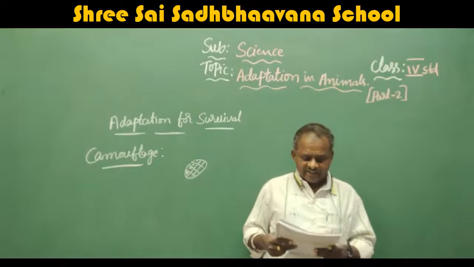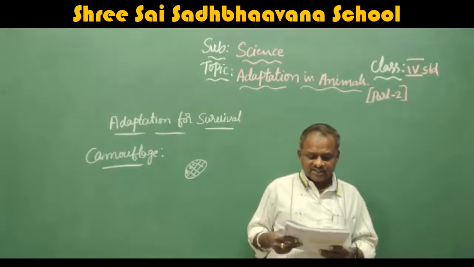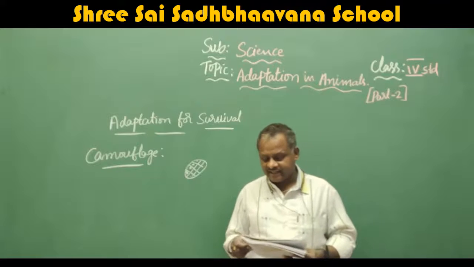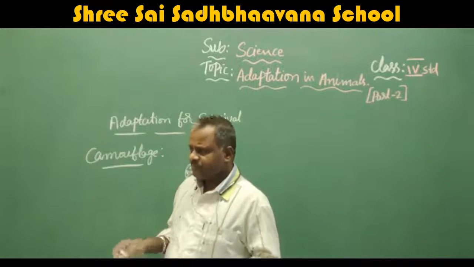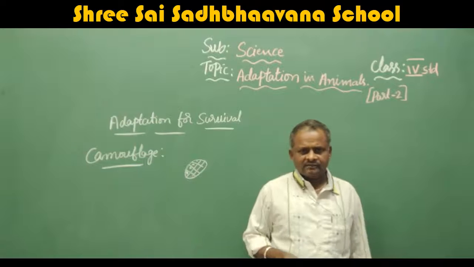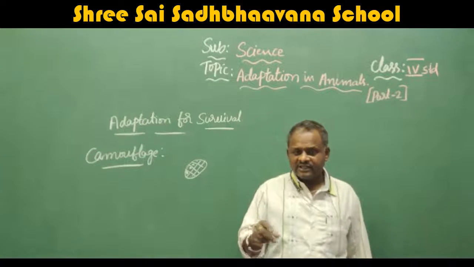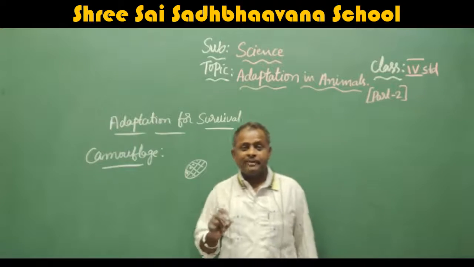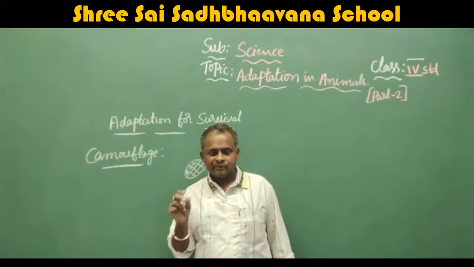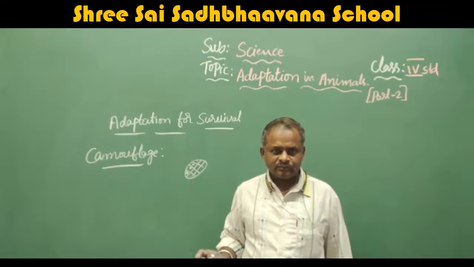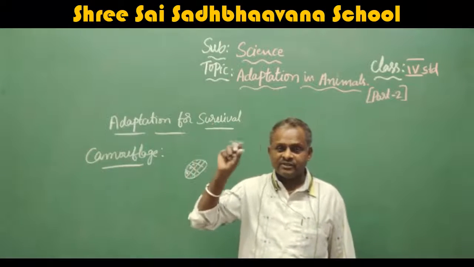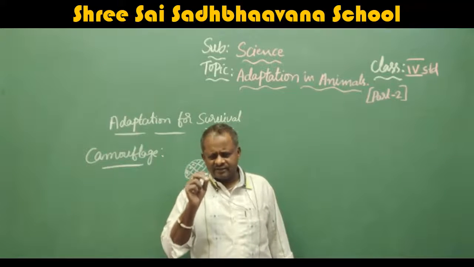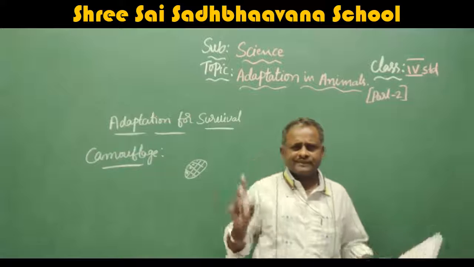Next, poisonous liquid. Bugs, beetles, toads and frogs produce poisonous liquids that repel attackers. When you touch some frog or any insect, it produces some liquid with a bad smell or poisonous smell. So what we'll do, we will throw it. We can't feel it, we can just throw it.